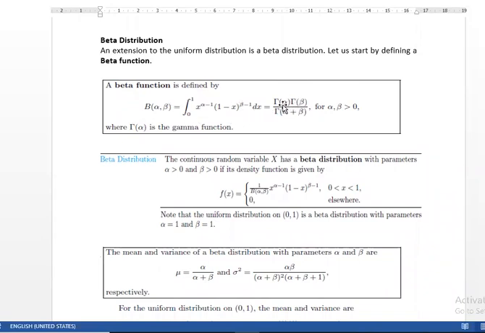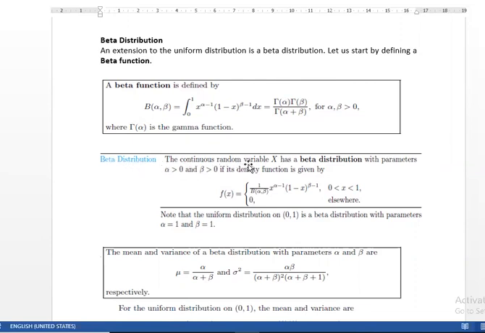This can be converted into gamma of alpha, gamma of beta over gamma of alpha plus beta. Both parameters alpha and beta should be positive, so the beta function can be originated from the gamma function.